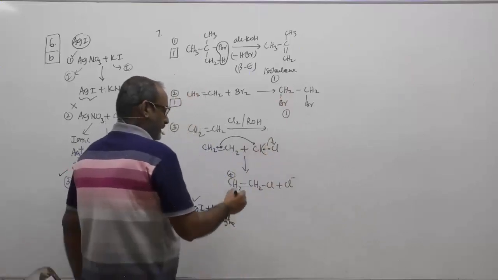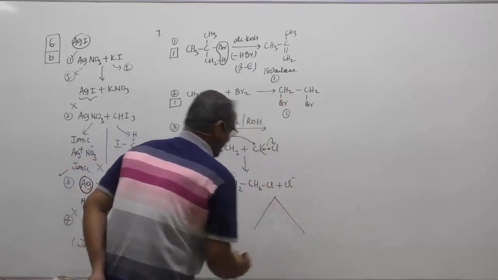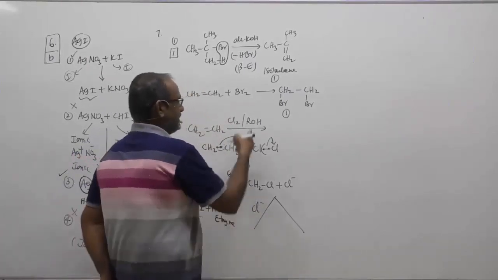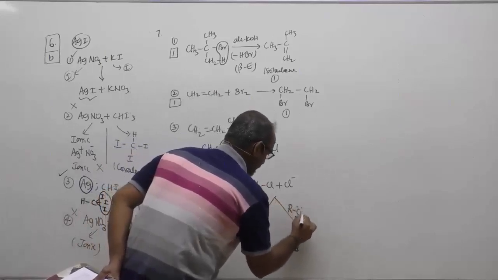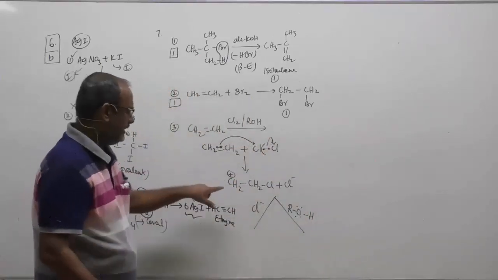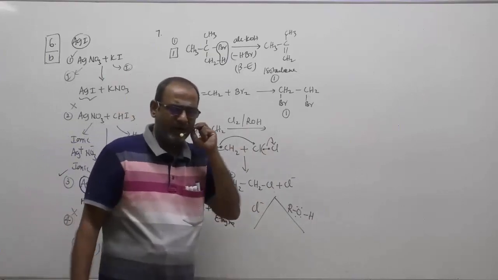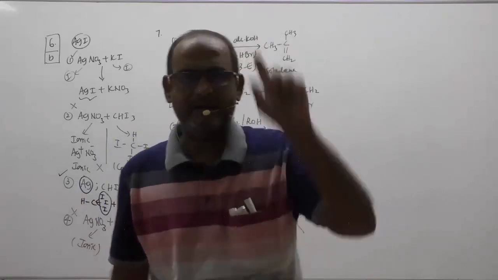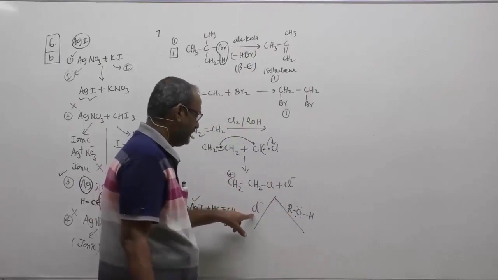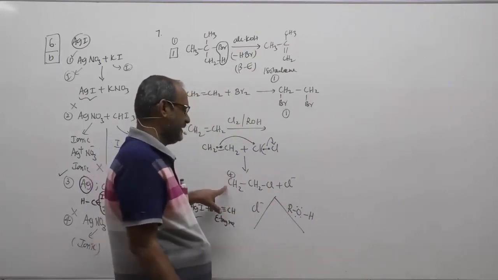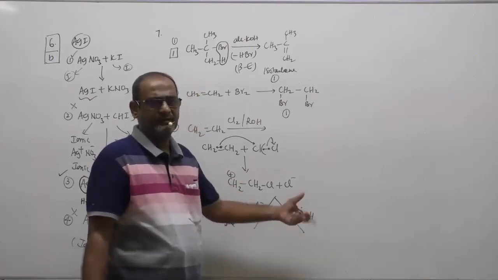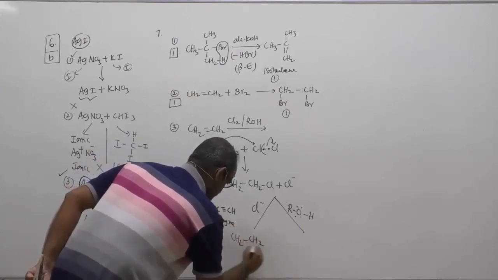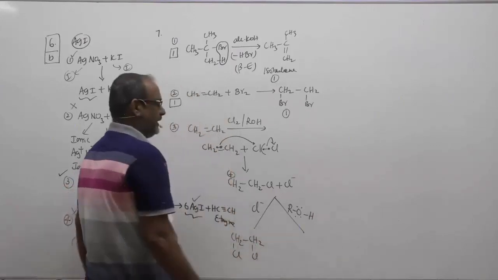Now from here, I am going to have 2 different types of steps. One is the attack of the carbocation by Cl minus, or the attack of the carbocation by alcohol. Any nucleophile can attack. The positively charged center can be attacked by a nucleophile. Cl minus is a nucleophile, it can attack C plus, and RO also has a lone pair, so it is also a nucleophile. When the Cl minus attacks here, it forms CH2Cl, CH2Cl, and that is 1,2-dichloroethane.